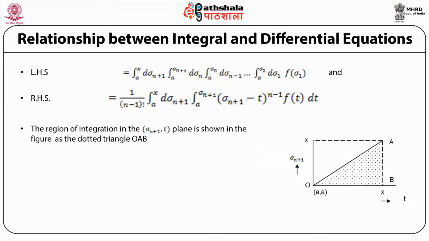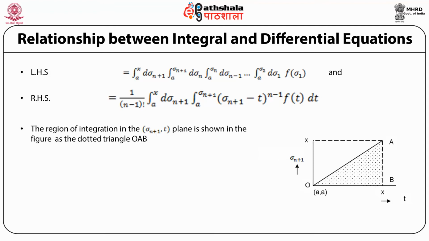Now consider the region of integration in the sigma n plus 1, t plane, because this involves an integral in the sigma n plus 1 comma t plane. The range t varies from a to sigma n plus 1 and sigma n plus 1 varies from a to x.